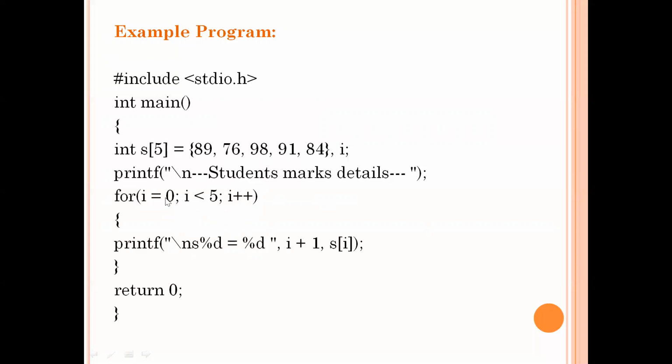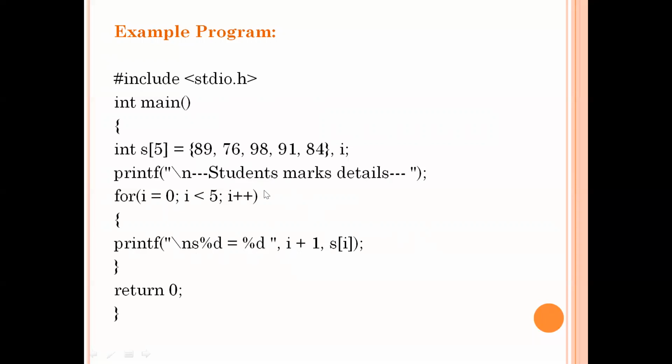First, I value is 0. Now I am printing the 0th index value, S of 0. S of 0 will be printed on the screen. Just for knowing the position of the element, here I am using I plus 1. S of 0 means the first position element value. So S of I plus 1, first position element, is S of I. S of I is S of 0, which is 89. 89 will be printed on the screen.